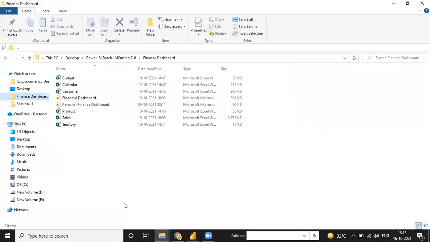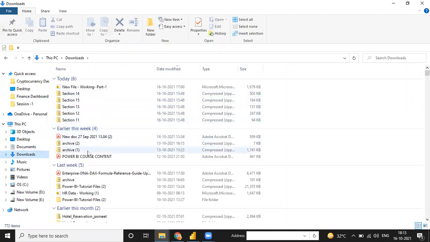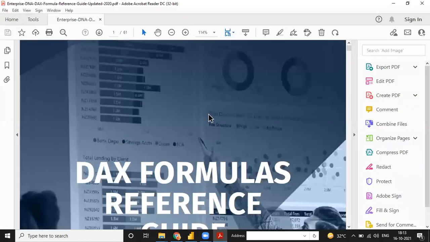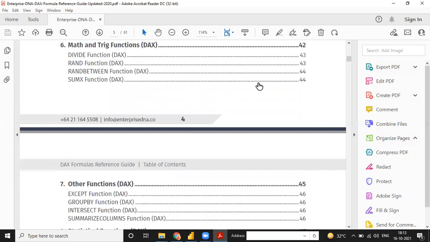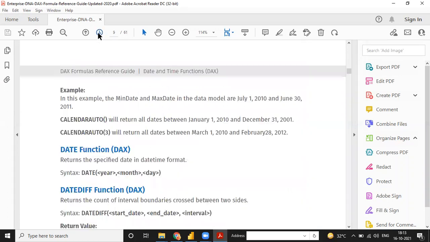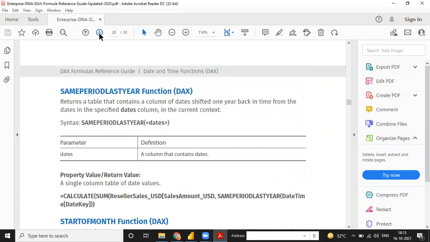I'm just going to open one more thing so that I think you can understand easily. Same period last year. Because I'm going to explain everything in the same function. See, same period last year means it returns a table that contains a column.